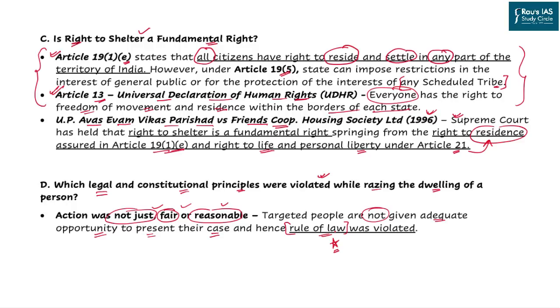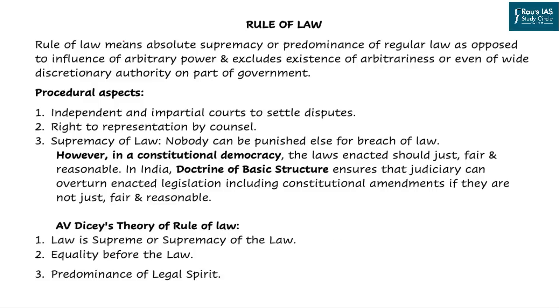As the Supreme Court judge, who is also the author, has highlighted in this article, let us look into the details of rule of law and see whether it was violated or not. Rule of law simply means that the absolute power or the supremacy in any country is under the law. So, law is above everything. And if anything is conducted against the law, it will be arbitrary power and will follow arbitrariness only.